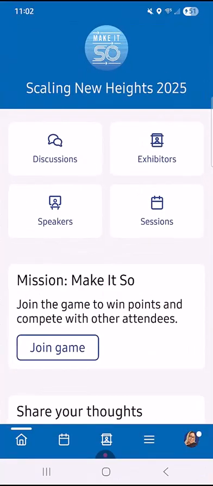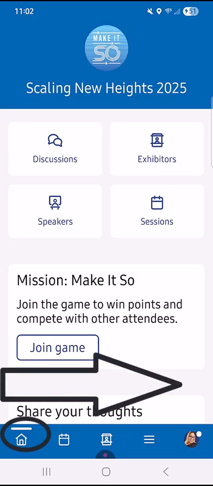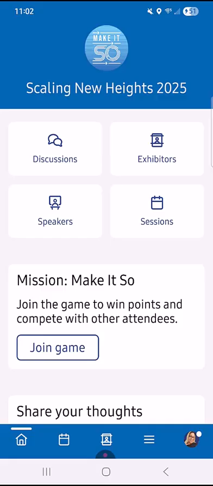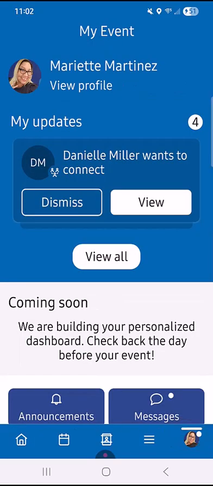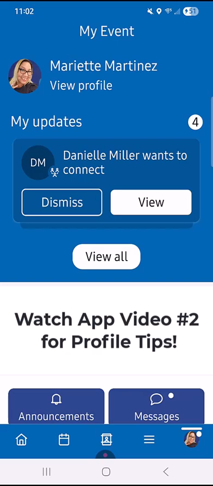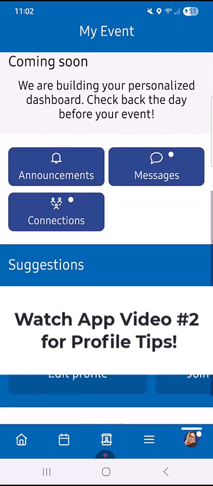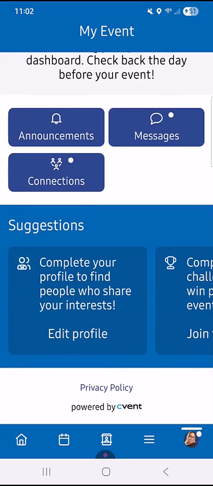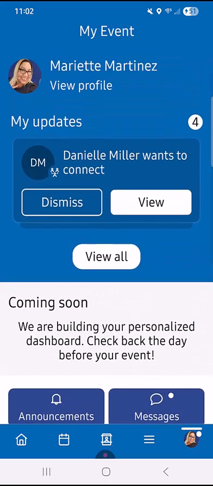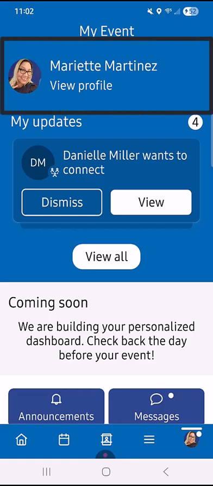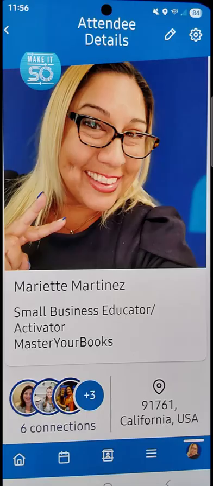Now, the easiest way to get through this app is to start here on the home, which is the bottom left icon. And then you're going to basically go from left to right after it's been set up. But before you've completely set up, you'll want to jump to the very last right icon, which is your profile. You want to make sure that your profile is up to date, and you can click here and scroll down on this particular last icon to really get an overall idea of information related to you and for you. For example, right now, if I click on my view profile, this is what everybody sees.